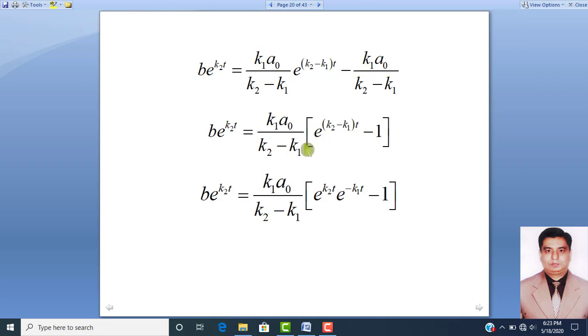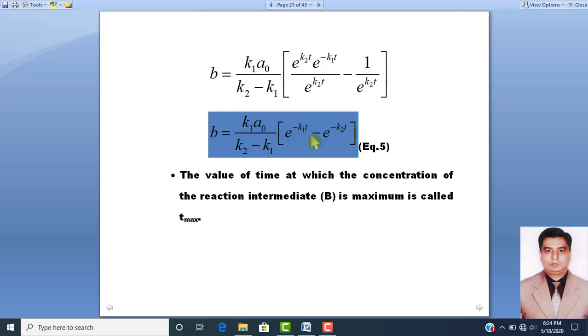So by separating out the common terms, B e raised to power k2t is equal to k1 a naught over k2 minus k1 into (e raised to power (k2 minus k1) t minus 1), because we have taken this power on the exponential base separately.